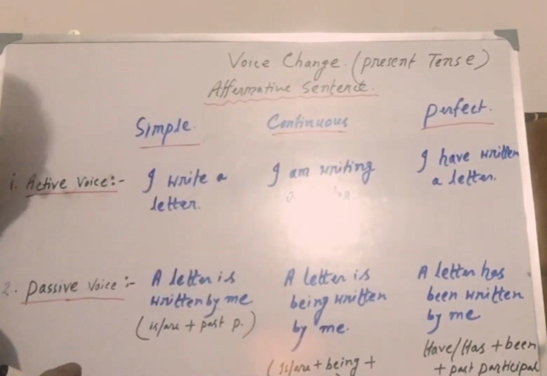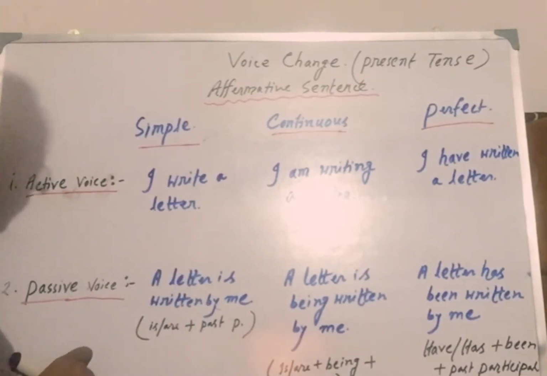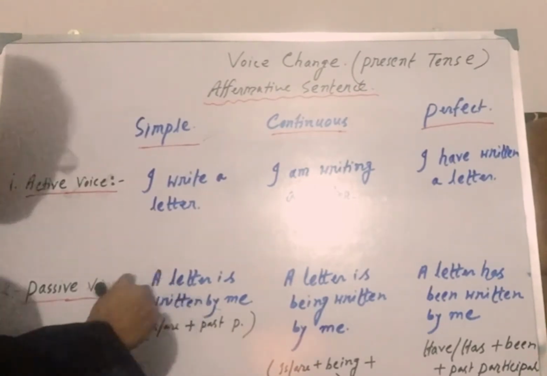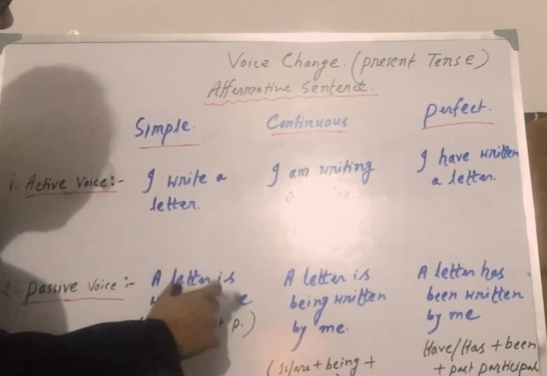Why is? Because a letter is third person singular, so that's why is. And then I have told you the verb will be in the past participle form, so written, and then by, then the object. Object means subject. Clear? So: a letter is written by me.